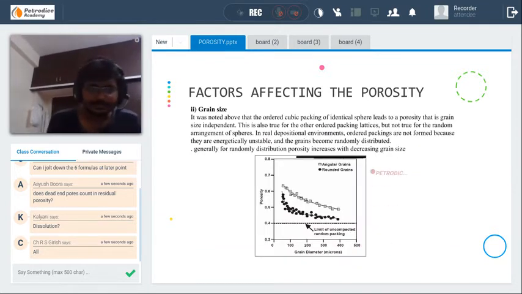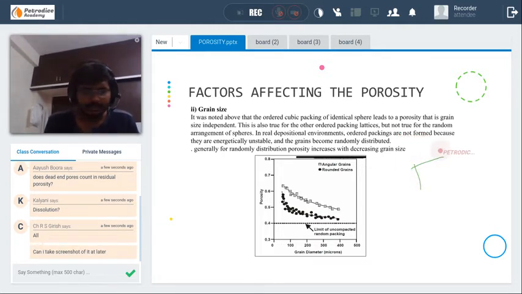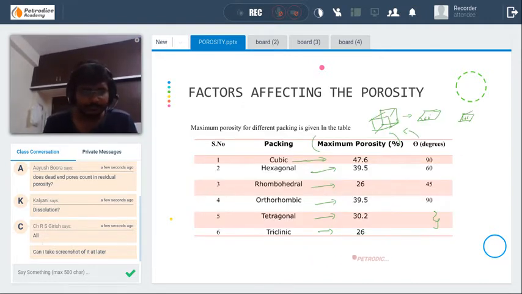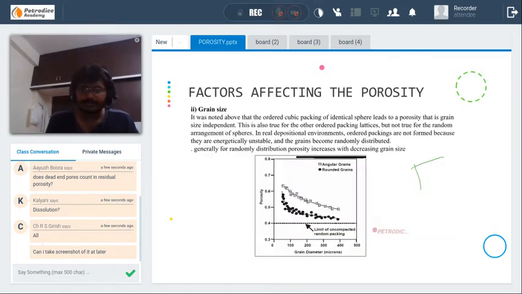Okay, grain size. The grain size also plays a very important role. If the grain sizes of all the formation are similar and identical, the grain size does not play any role. See, if a formation... yeah, you can write it down. Try to complete it. Try to write it down as much as possible. Try to incorporate it in your notes.